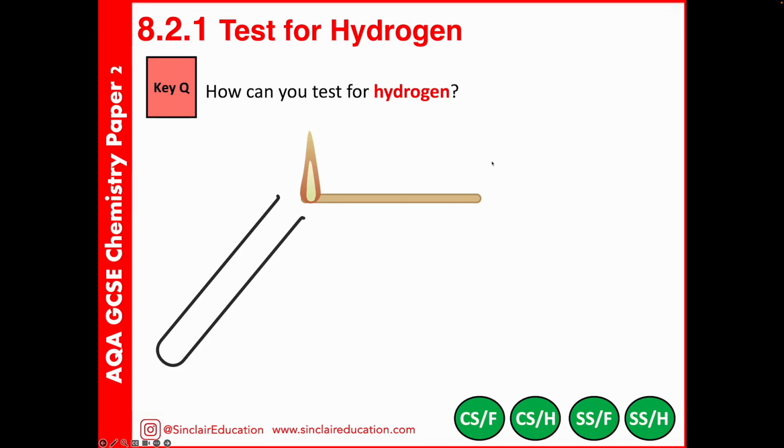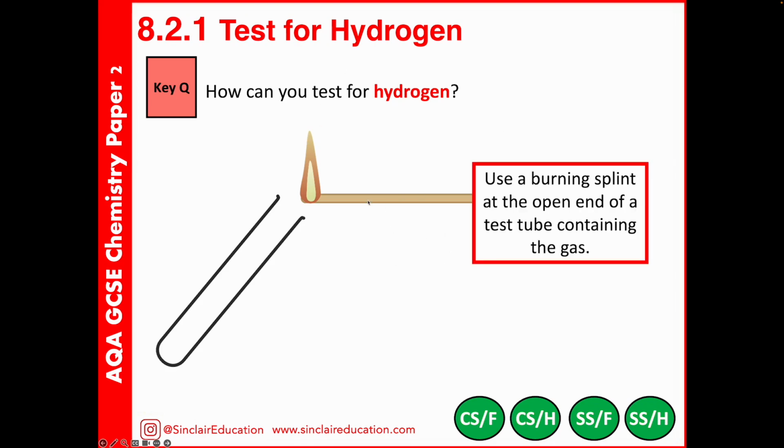The other tests that we need to be aware of for chemical analysis are our gas tests. Now we can test for hydrogen, and this is using a burning splint as our test. Our observation will be a squeaky pop.